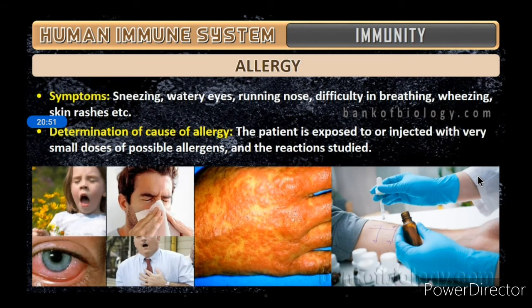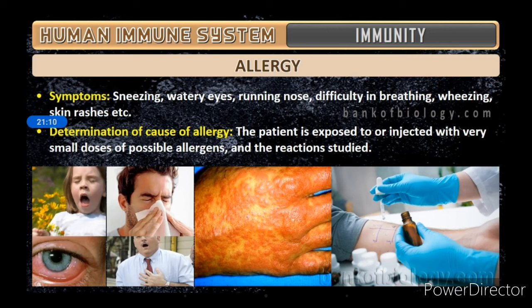All of you know the symptoms of allergy: sneezing, water in the eyes, rubbing your eyes, running nose, difficulty in breathing, wheezing, skin rashes. So these are the symptoms of allergy.